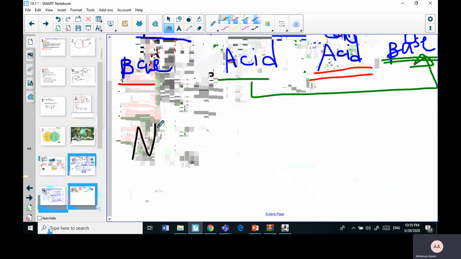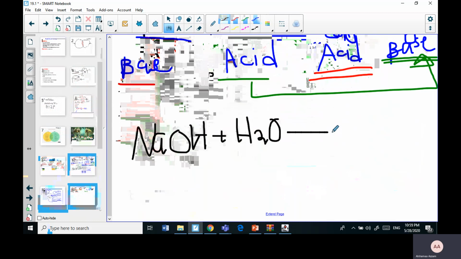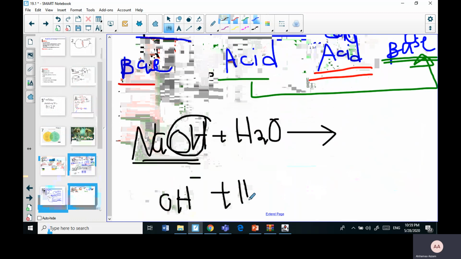Like if we have sodium hydroxide and it reacted with water. Nobody will actually ask you to do this, but let's try. The sodium hydroxide, according to Brønsted, is actually the hydroxide. So we can rewrite this reaction as OH minus plus H2O.